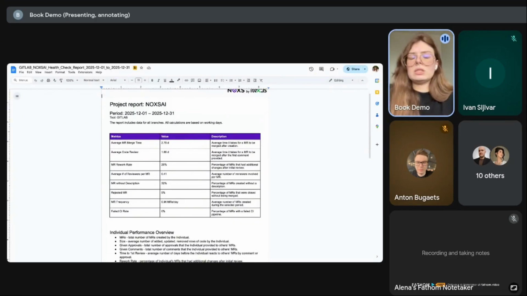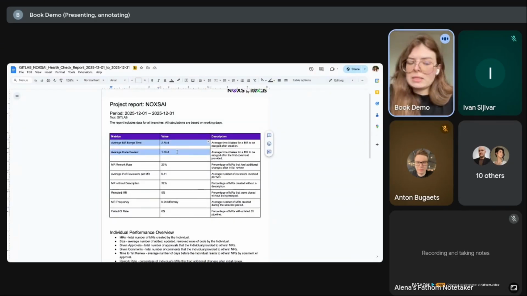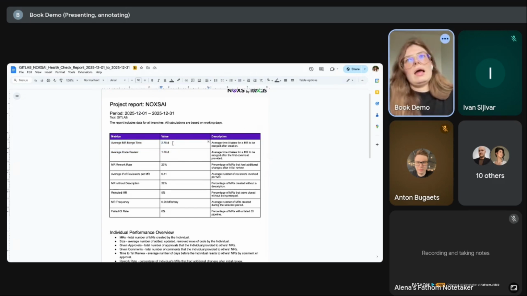And the same, we can open the report in a file because it's more convenient to read it here, and we can see statistics, average merge request time, and we can see it's almost 3 days here. And it really depends on the project size. For huge projects where we have a lot of people involved in the review process, it may be fine. For middle and small projects, to be honest, it's a place for improvement.